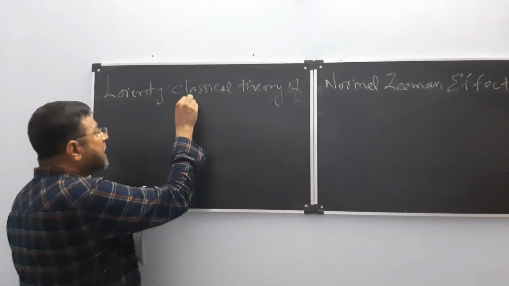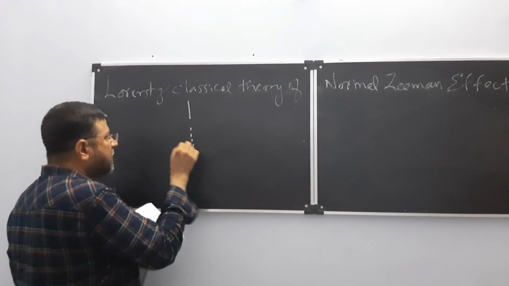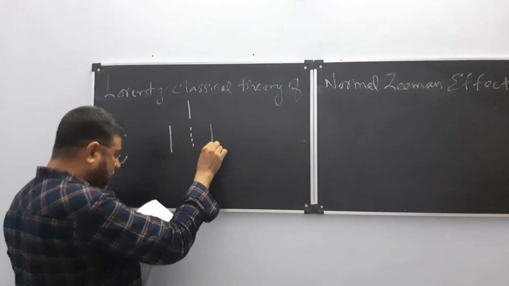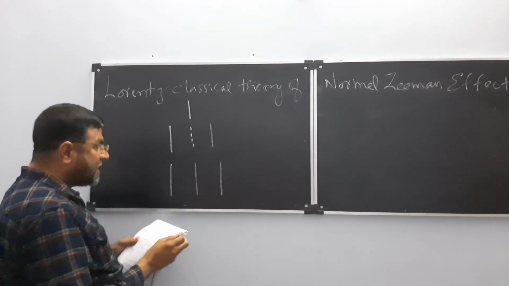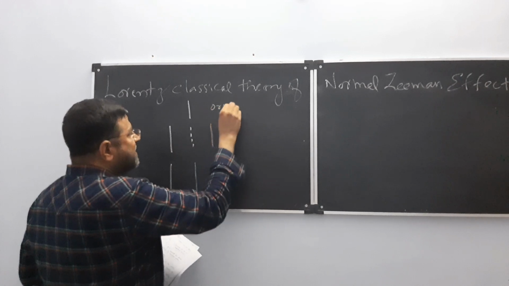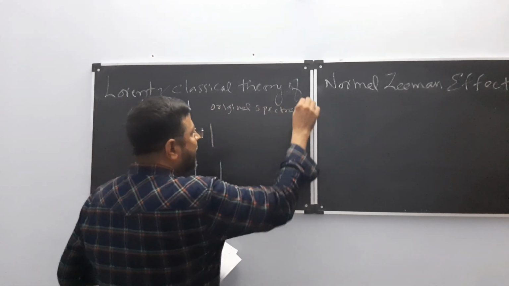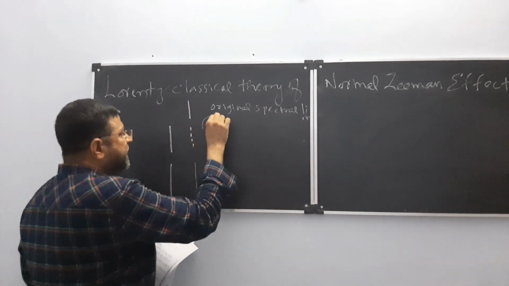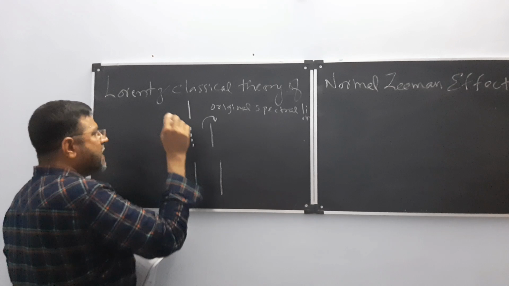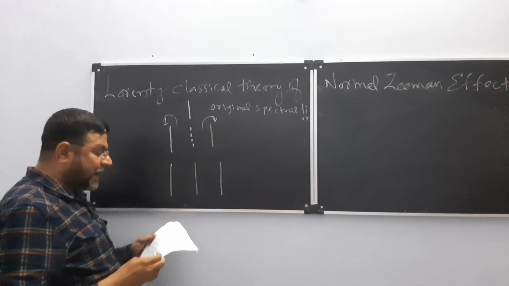So this is your original line, and here you have to draw a dotted line. Again I draw a solid line. Now I am drawing three solid lines. This is the original spectral line. Now applying a magnetic field, it is splitting up into two. One is going in the clockwise direction, another one in the anti-clockwise direction.